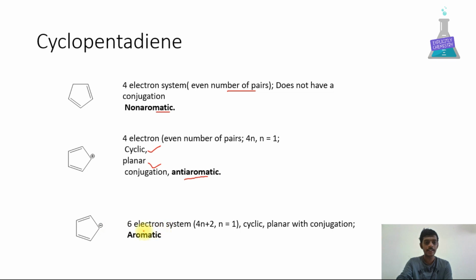Cyclopentadienyl anion. Here the 6 electron system. Here we are adding one negative charge. Here 2, 4, 6 electron system and cyclic, planar with conjugation. Hence the molecule is aromatic.